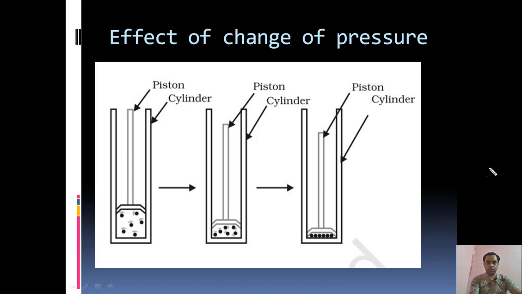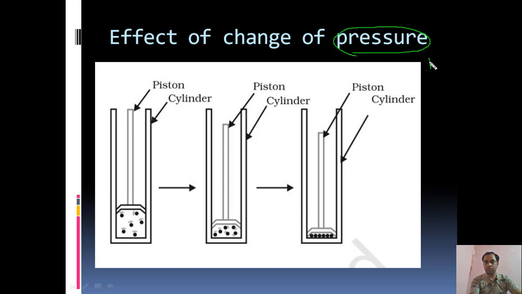Hello dear students, in this video we will talk about the effect of change of pressure. In the previous video we discussed the effect of change of temperature. So let us start. So what is pressure? You must have known what is pressure.